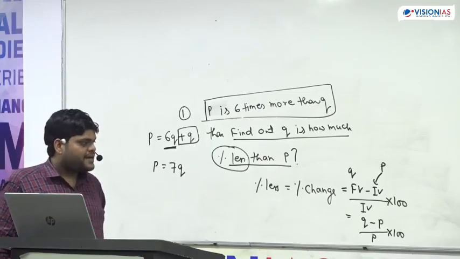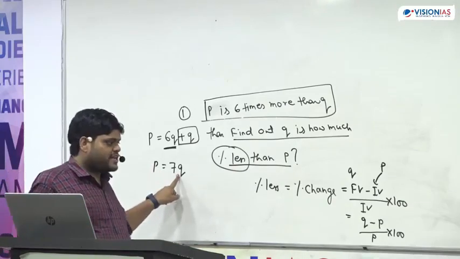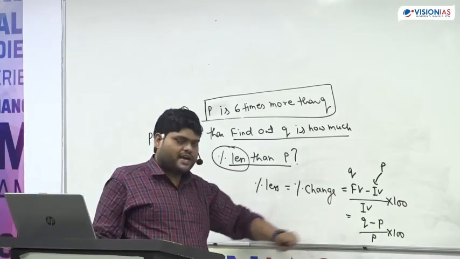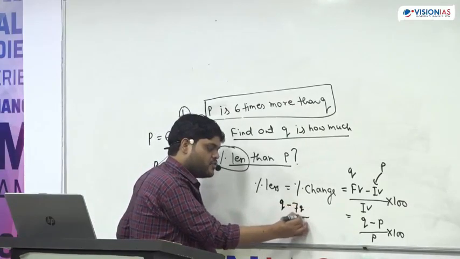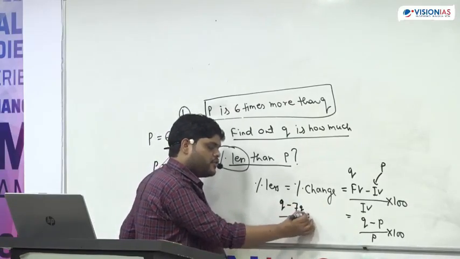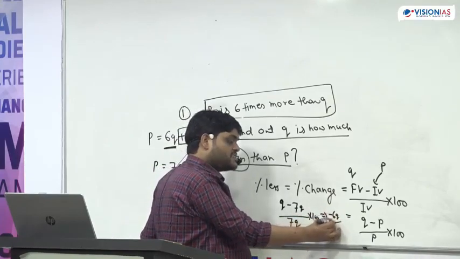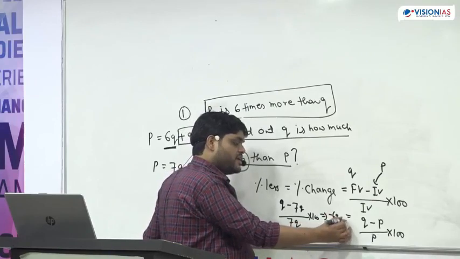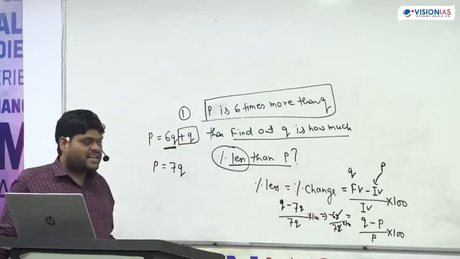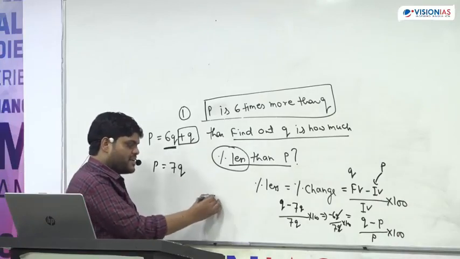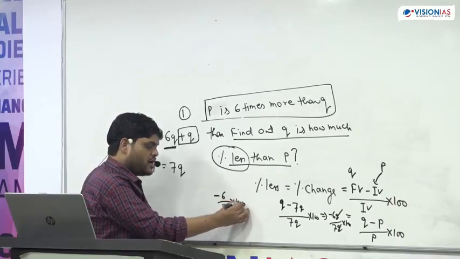Okay? Now come to the question part. We have one thing, P is equal to 7Q. We will put the value here. Now this becomes (Q minus 7Q) upon 7Q into 100. And if I solve, minus 6Q upon 7Q into 100. This Q will cancel out. Minus 6 upon 7 into 100.